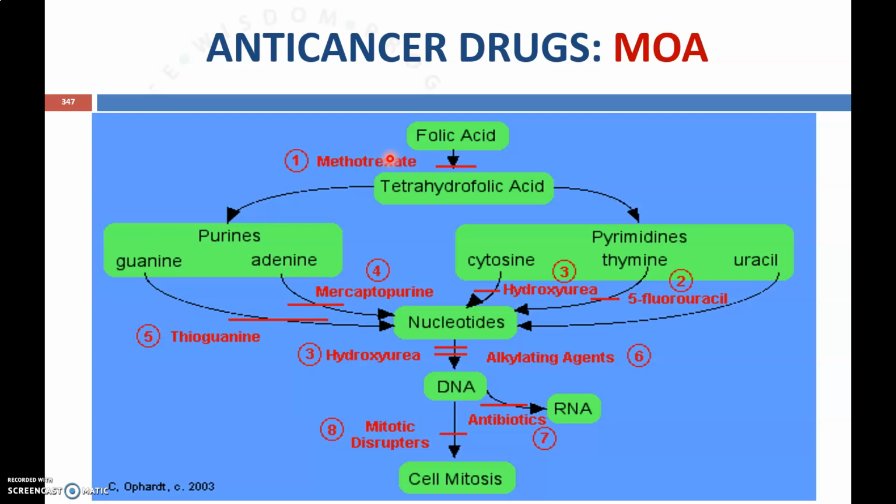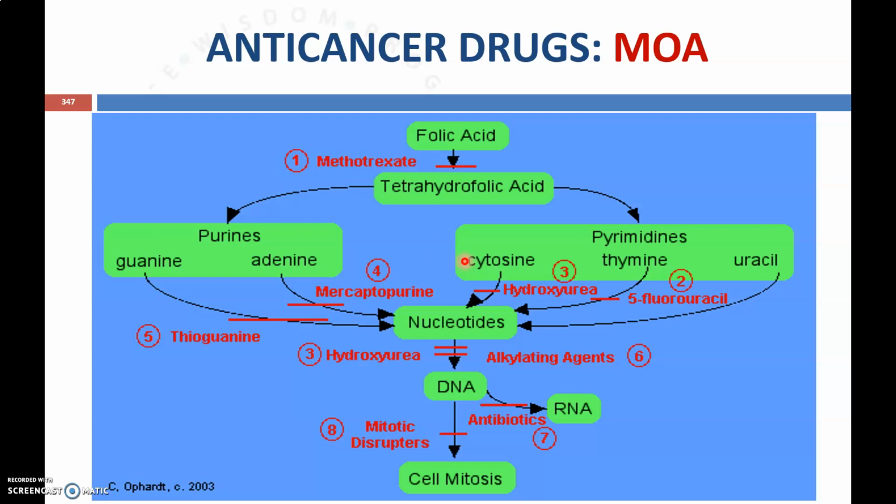In order to understand the mechanism of anti-cancer drugs, we have to be aware of some basic cell division methods that we have already studied in higher secondary classes and even in physiology and anatomy. So hope you are aware of that. We have to understand some basic pathways that occur during cell mitosis.